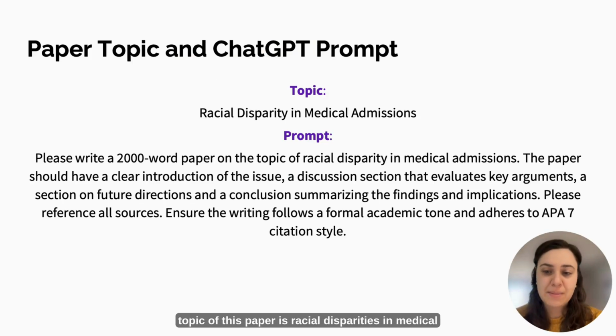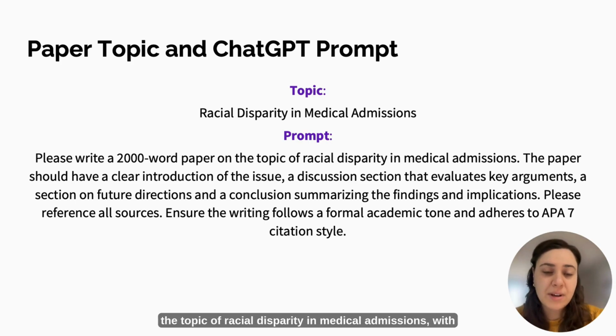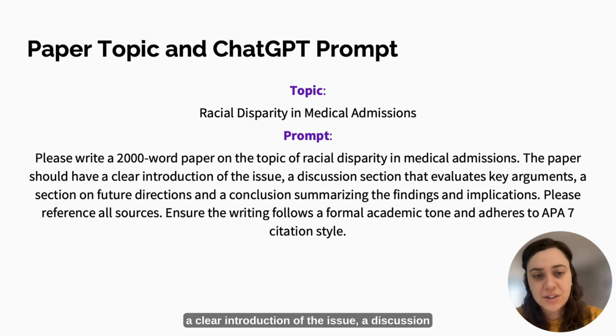The topic of this paper is racial disparities in medical admissions. To generate our paper, we asked ChatGPT to write a 2,000-word paper on the topic of racial disparity in medical admissions, with a clear introduction of the issue, a discussion section evaluating key arguments, a section on future directions, and a conclusion summarizing the findings and implications. We asked ChatGPT to reference all sources and to ensure that the writing follows a formal academic tone and adheres to APA 7 citation style.